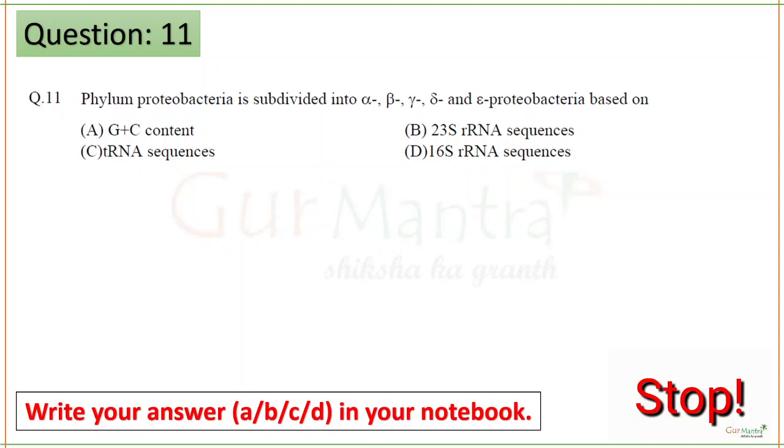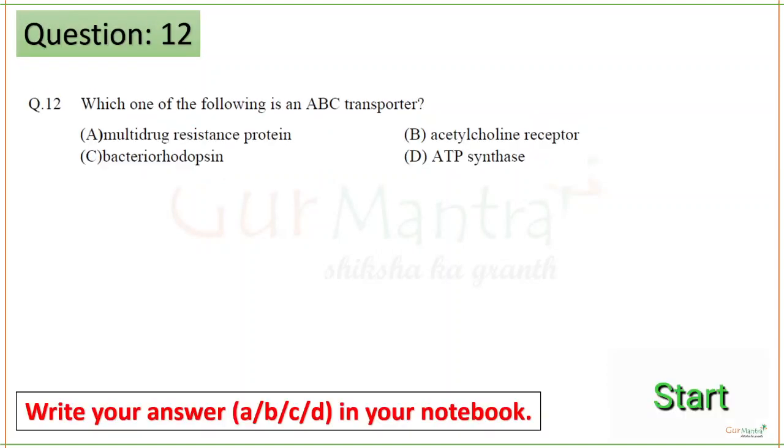The phylum Proteobacteria is subdivided into alpha, beta, gamma, delta and epsilon Proteobacteria based on its 16S rRNA sequences. Next question.